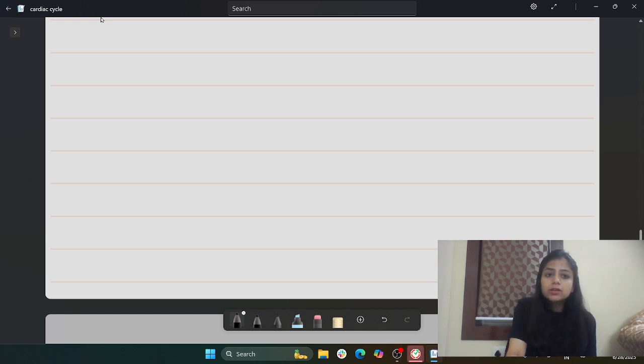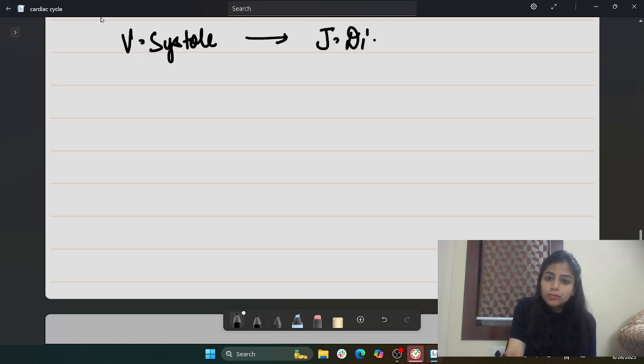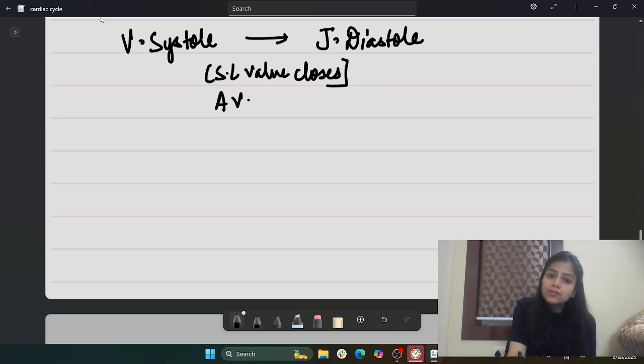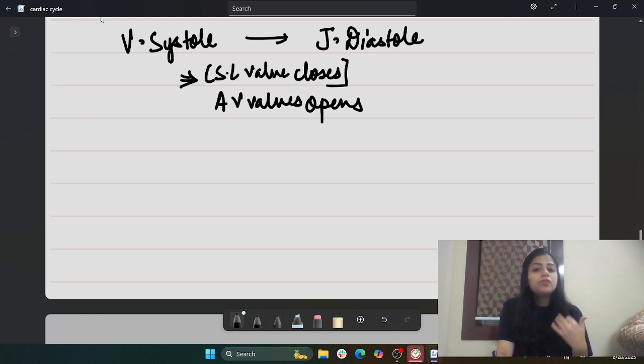Just after the ventricular systole, joint diastole will happen, right? But before that, first the SL valves will get closed, and then the AV valves open. Always remember that. We need to close down the SL valves and then open the AV valves, right? We cannot be doing half one way and half the other way. That is not possible here.